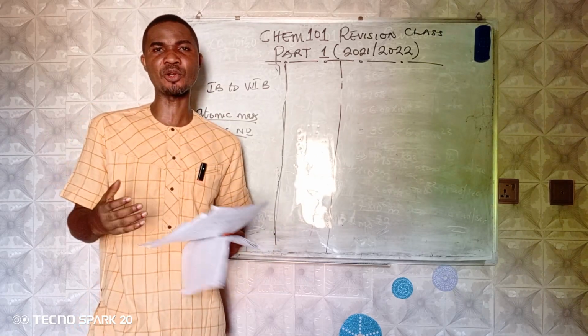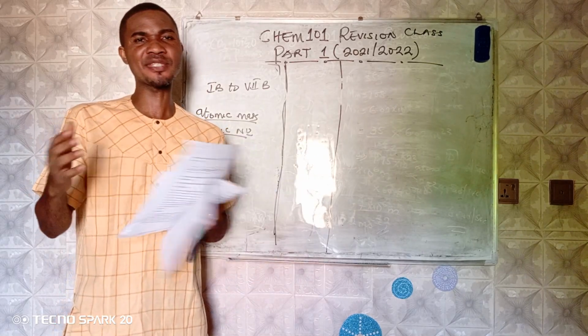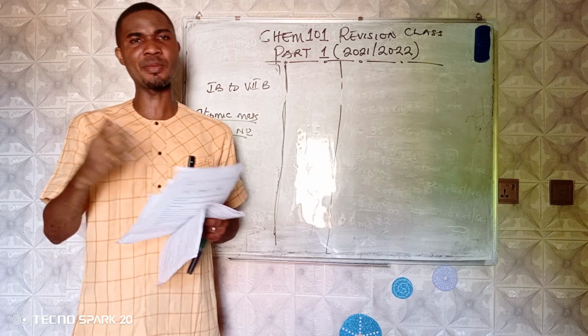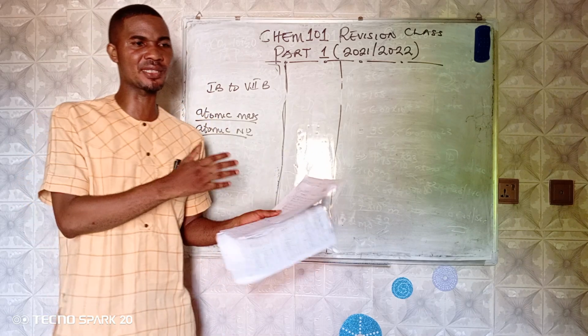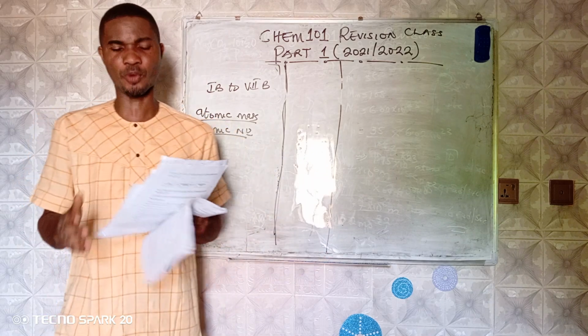So they started arranging because they believed there was something about their atomic mass that related to their chemical and physical properties.